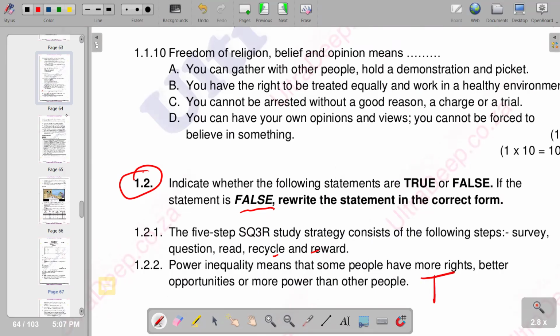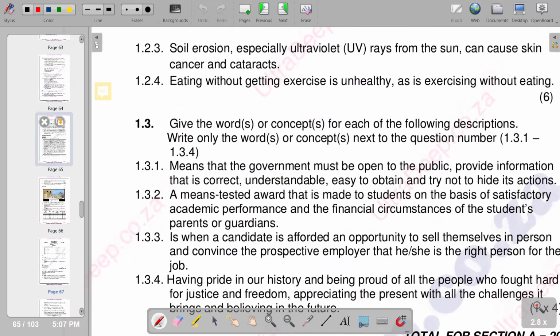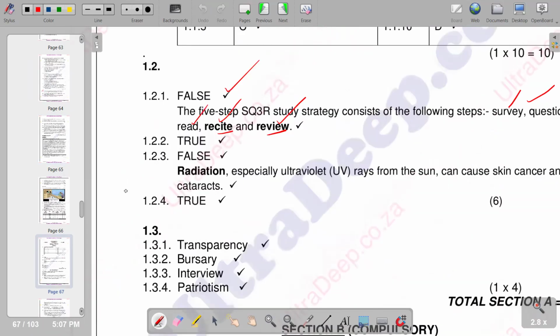Moving on to the next one, which is: soil erosion, especially ultraviolet (UV) rays from the sun, can cause skin cancer and cataracts. So you'd see that this is false. Basically, this is not soil erosion, but it's supposed to be radiation, as we are saying radiation, especially ultraviolet, which is UV rays from the sun, can cause skin cancer and cataracts. So basically, that's what we have on this part.